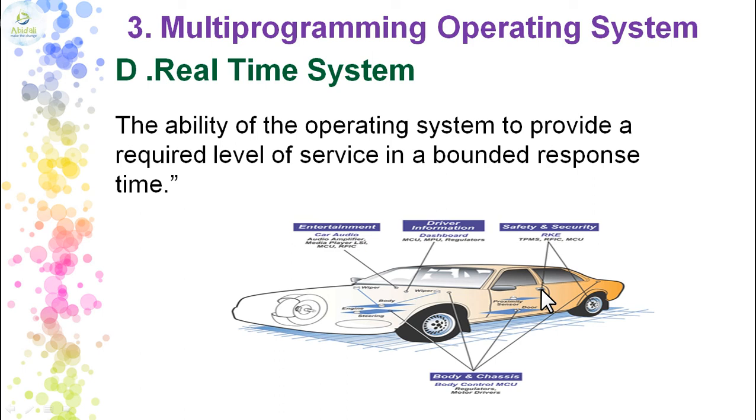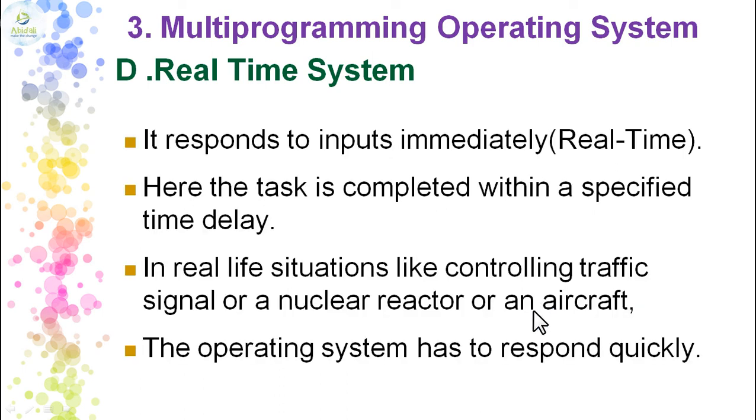Or if a door is not closed properly, it will show which door is not closed and give you a beep sound. So that is the bounded response time in a real-time operating system.